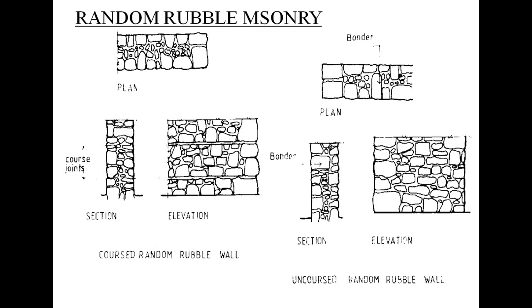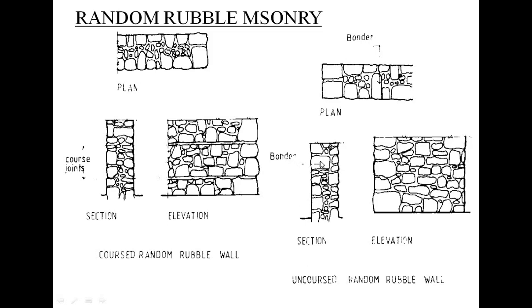But what is the difference? The arrangement of the stones is not in horizontal layers. So that's why it is not coursed masonry, and that's why it is called uncoursed random rubble masonry.